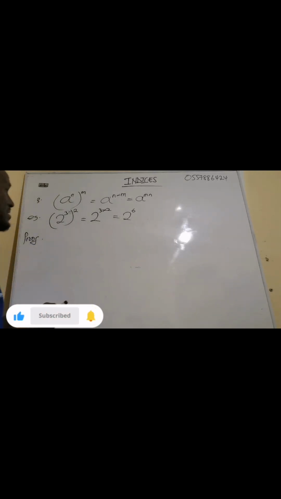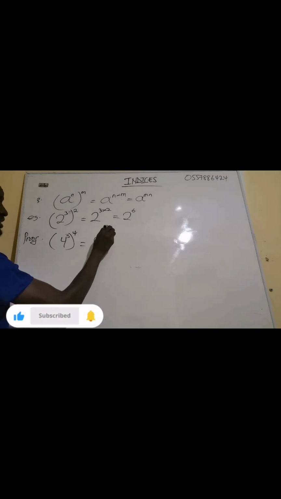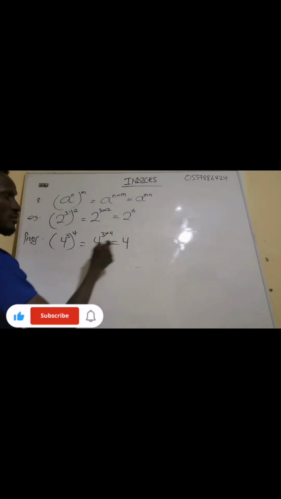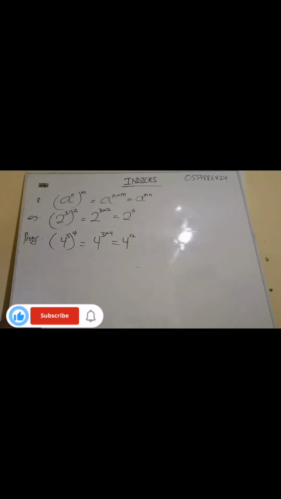Now, this one means that if I have 4 exponent 3, all exponent another 4, what does it mean? It means we have 4 exponent 3 multiplying 4. So we have 4 exponent 3 times 4 will give us what? It will give us 12.